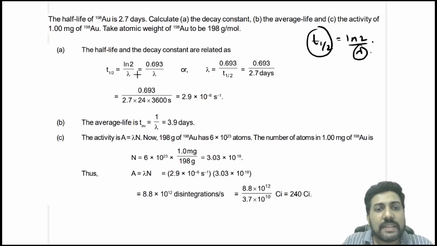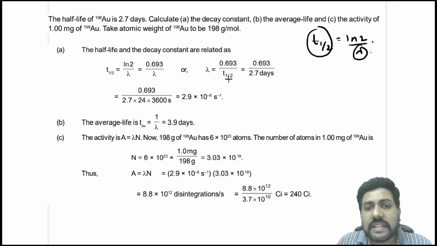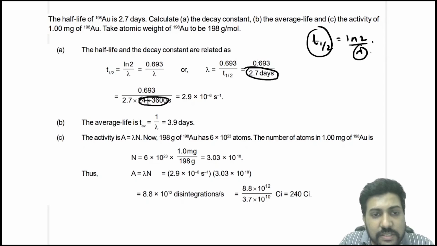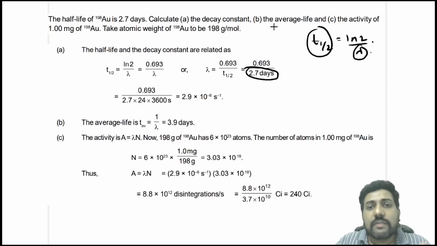So lambda will be equal to 0.693 divided by T half, and that will be equal to 2.9 into 10 raised to power minus 6 per second. What we have done here is we have written days into seconds. One day is how much? 86400 seconds. So you have to just multiply with 86400. Then the next thing is, what is the average life?